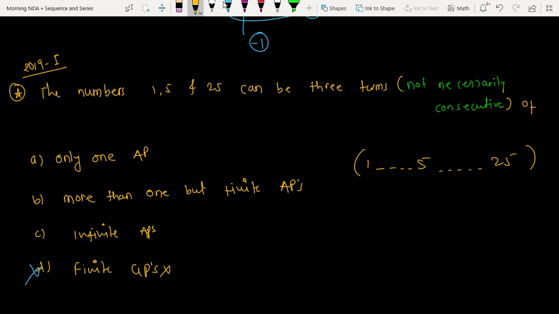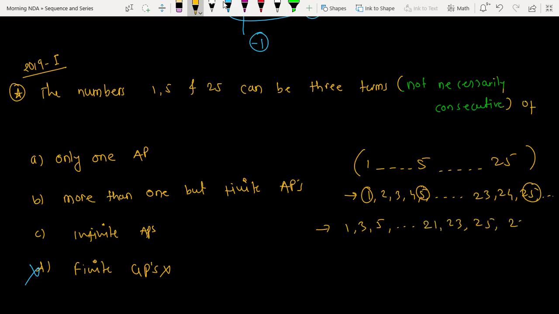One sequence in which 1, 5 and 25 can be included is very simple: 1, 2, 3, 4, 5, dot dot dot, 23, 24, 25, then dot dot dot. Is this okay if I write this AP, where I am including 1, 5 and 25, and definitely they are not consecutive? The next AP, can I write like this? 1, 3, 5, dot dot dot, 21, 23, 25, 27. Means the odd sequence.